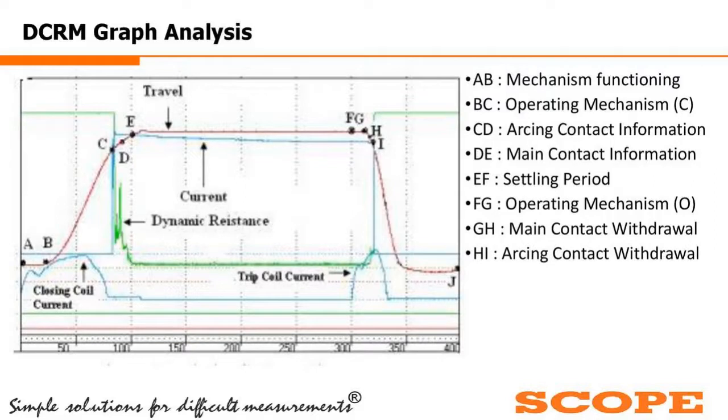Then we will be having the arcing contact withdrawal in between H to I, which is similar to the point C to D, because there also we got the arcing contact information. Here also the arcing contact information. And after I, in I to J, we have understood the operating mechanism condition, how the operating mechanism is operating during tripping. So this is, in short, what different information a DCRM can reveal to one person.